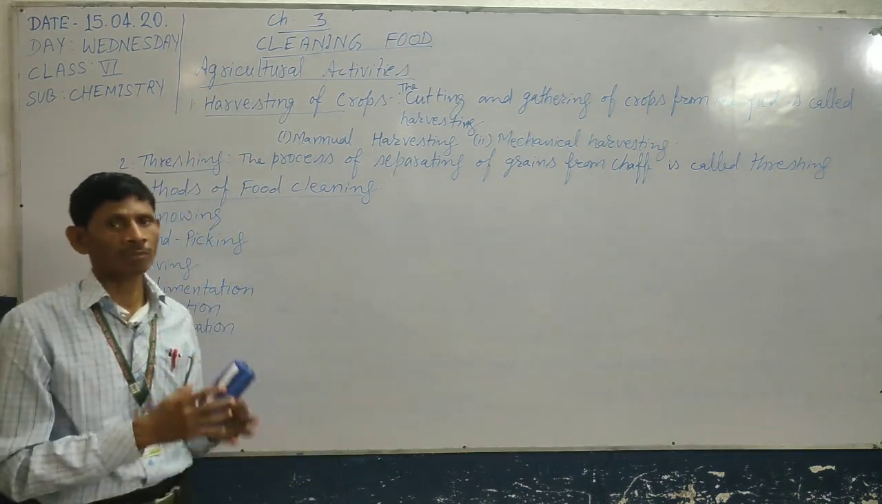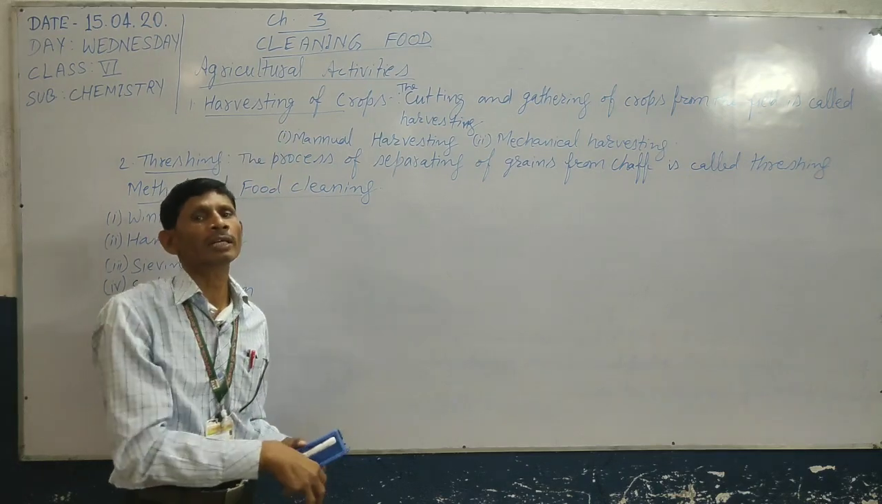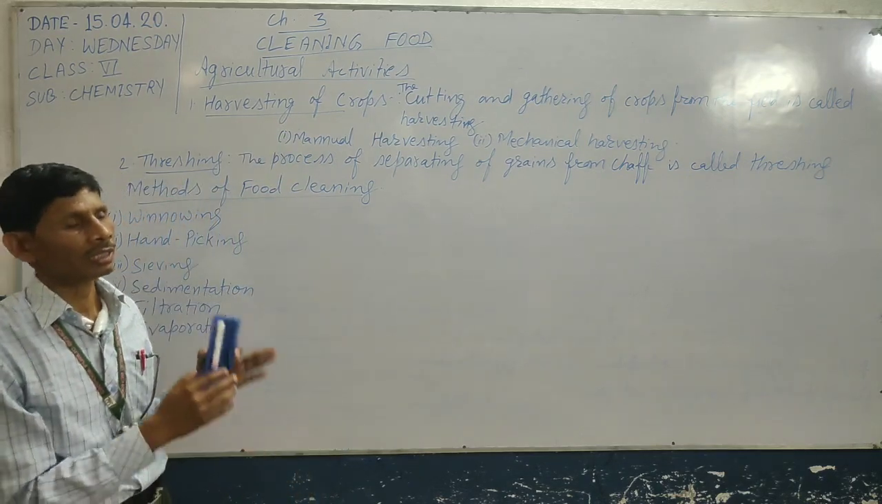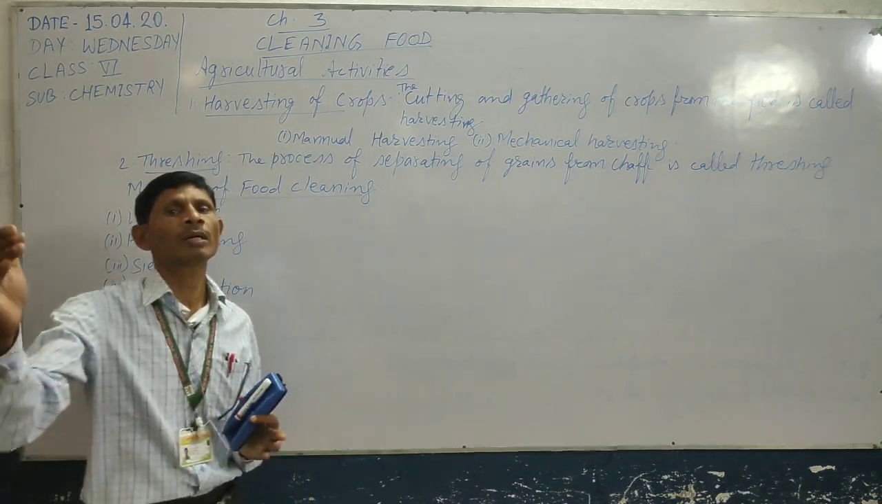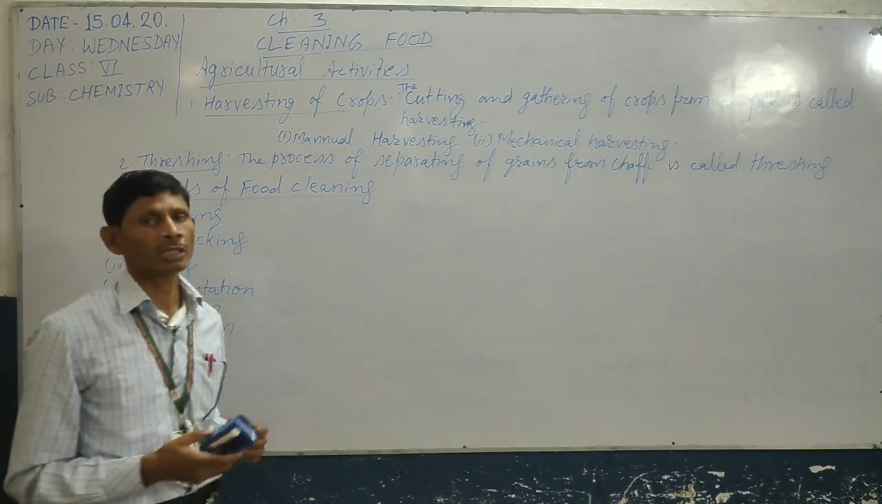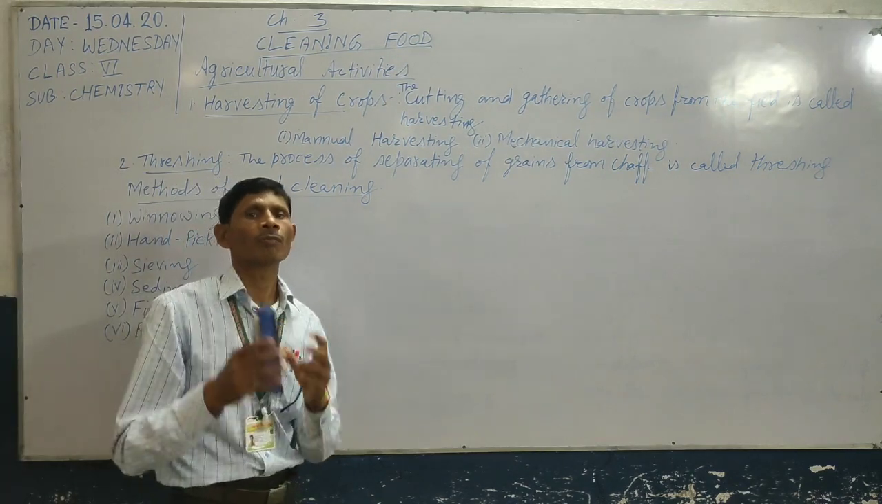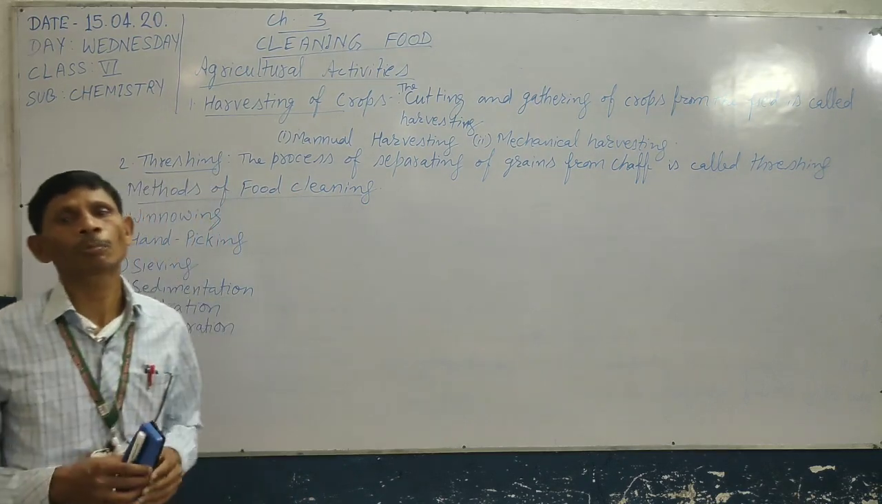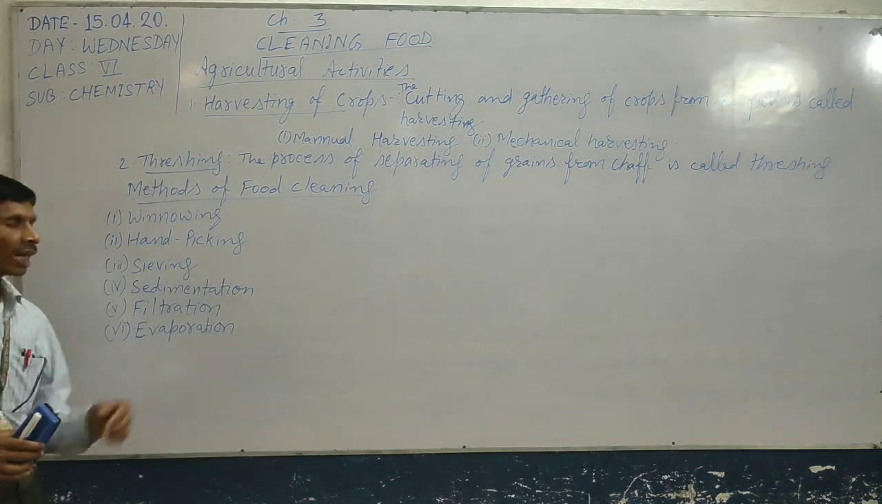The grains, that is heavier particles, will fall vertically, and the lighter particles, that means husk, will move away to a certain distance by the use of wind or any other equipment. The second process is hand picking.